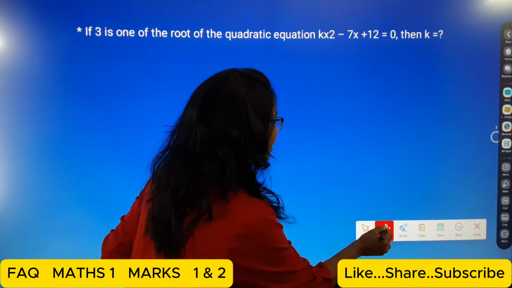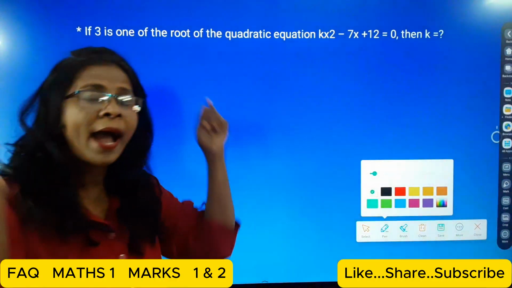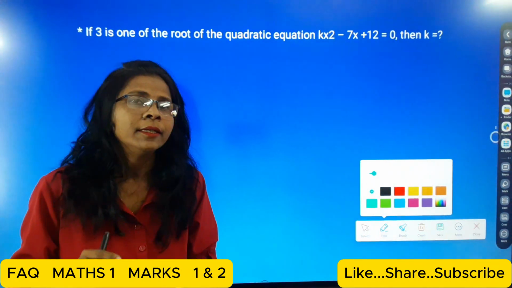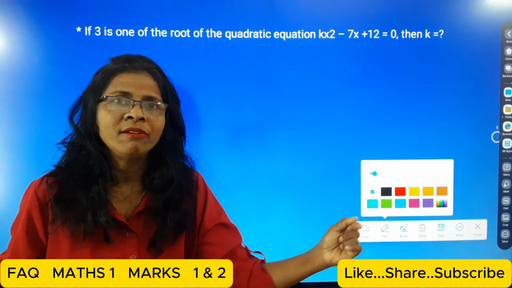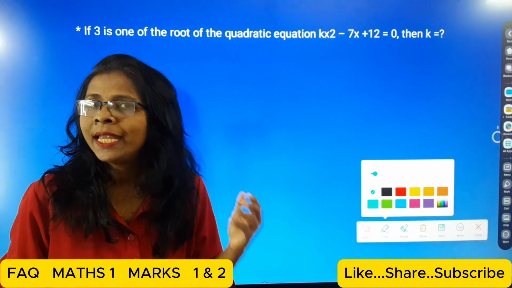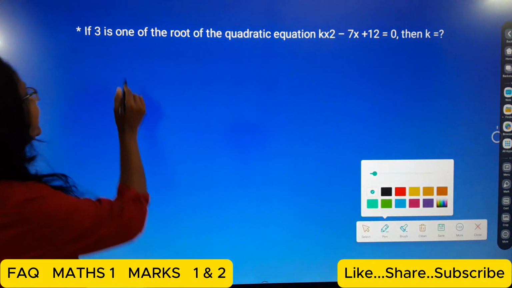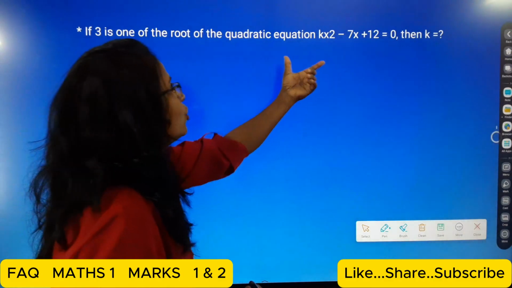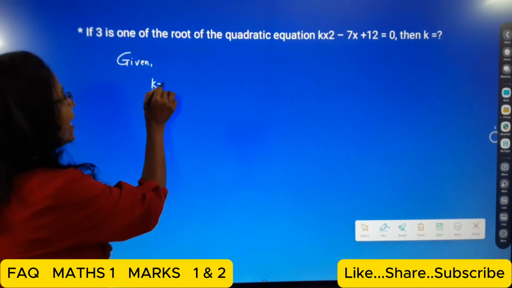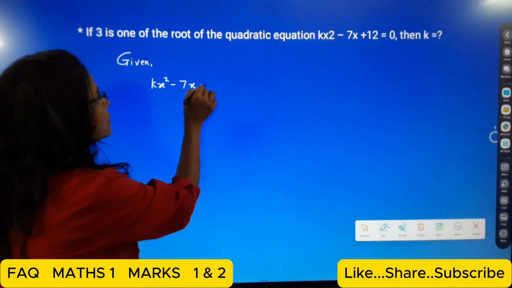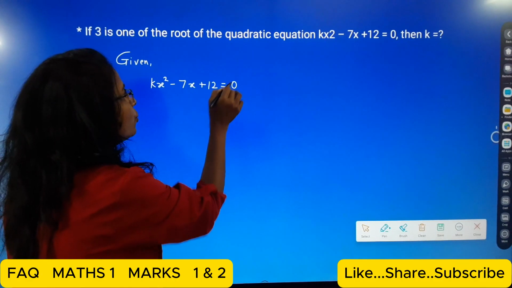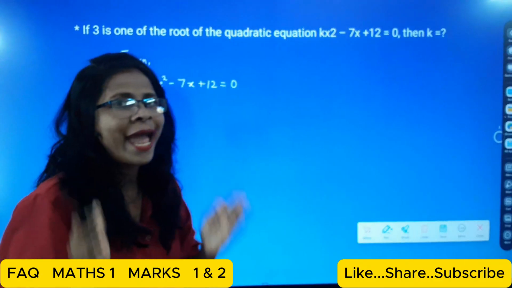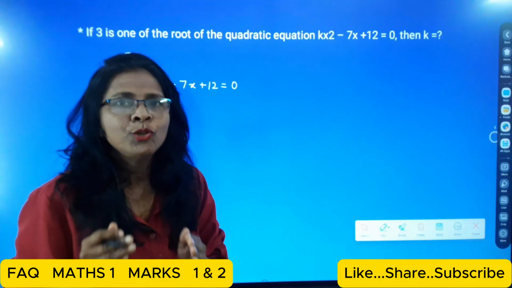Students, here see, first you write down the given. The given is the quadratic equation kx square minus 7x plus 12 is equal to 0, and we have to find the value of k.